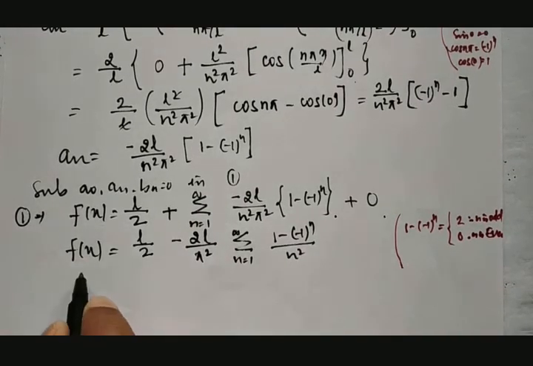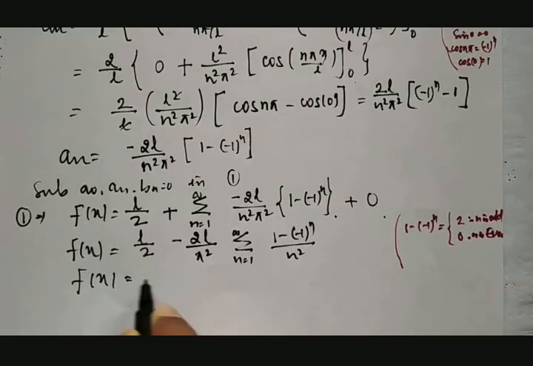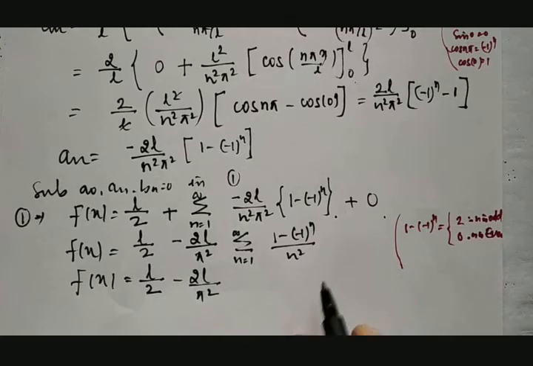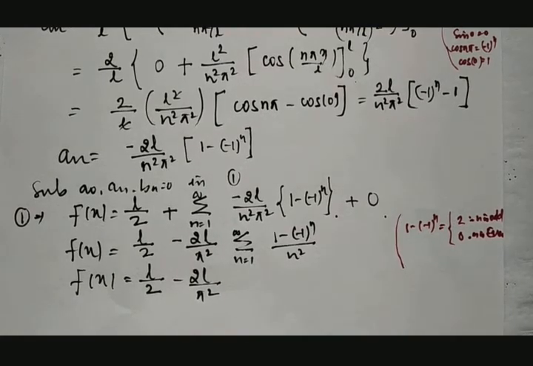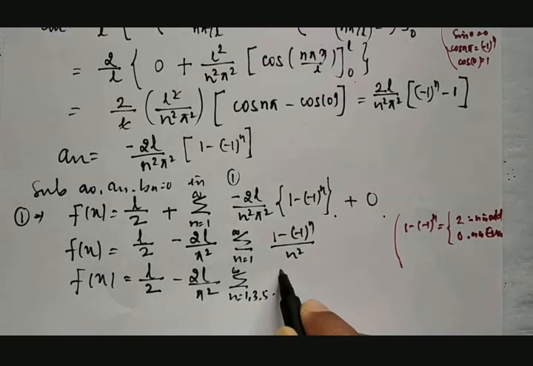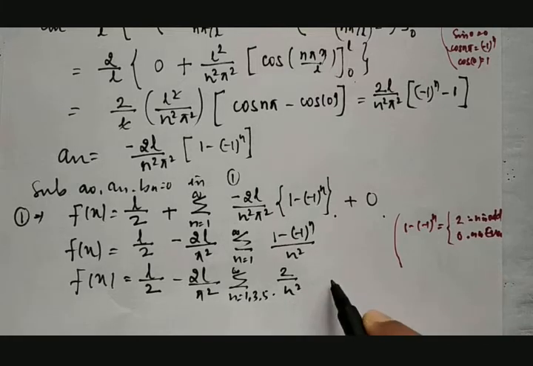Therefore, f of x is equal to L divided by 2 minus 2L by pi square into summation from n equal to odd 1, 3, 5 and so on to infinity of 2 divided by n square.